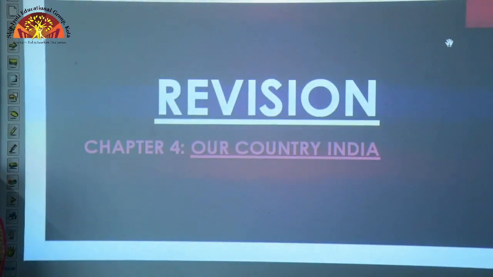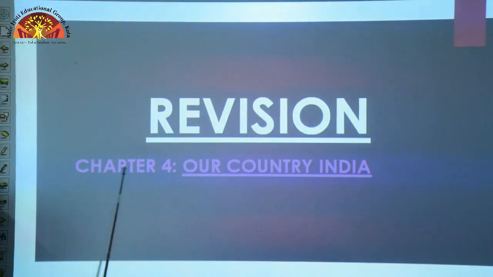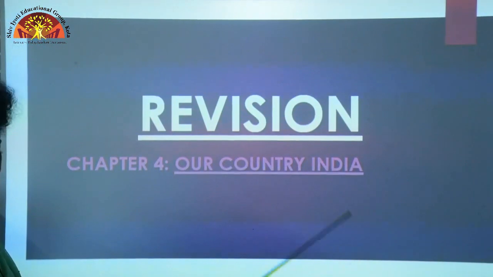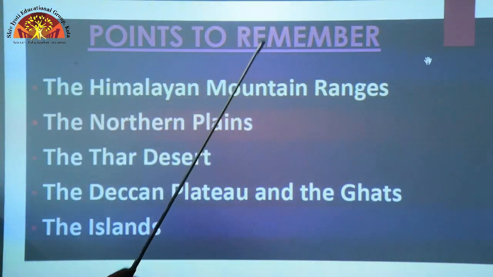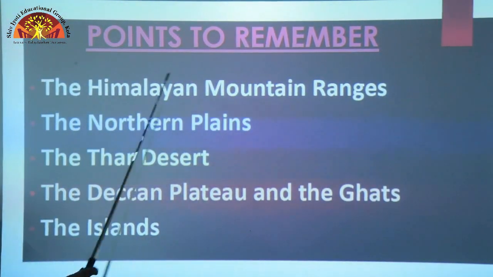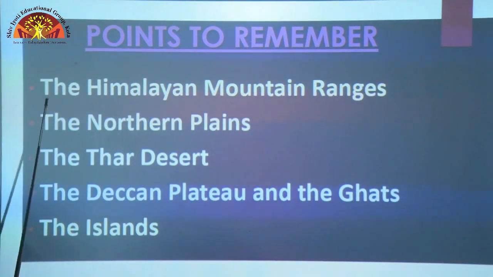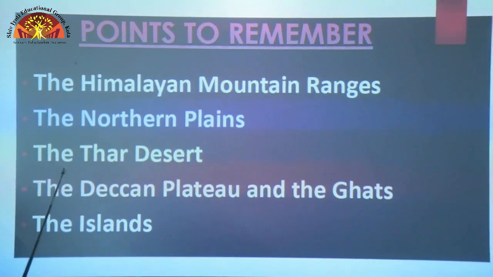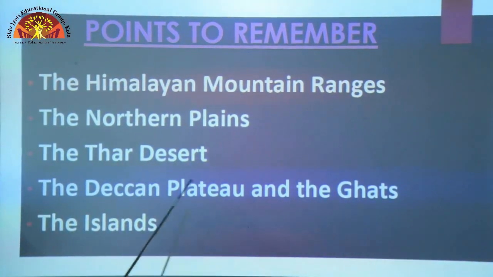Now let's start with the revision of chapter 4, Our Country India. The points to remember in this chapter are the Himalayan mountain ranges, the northern plains, the Thar desert, the Deccan Plateau and the Ghats and the islands.